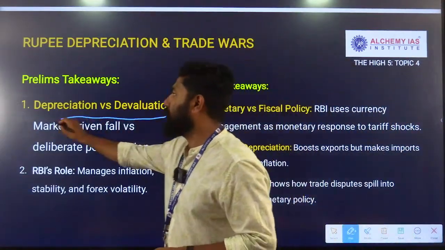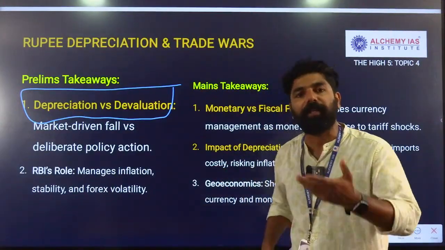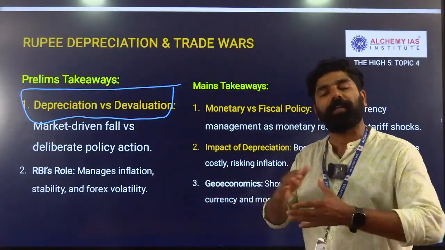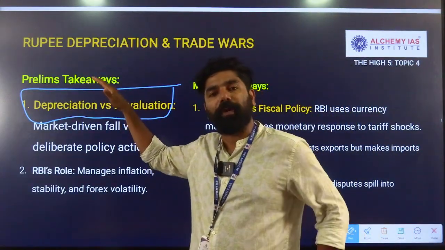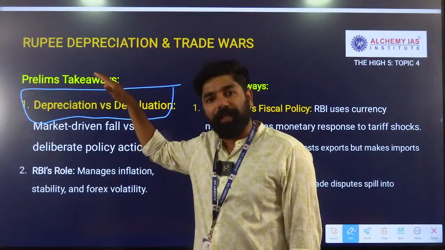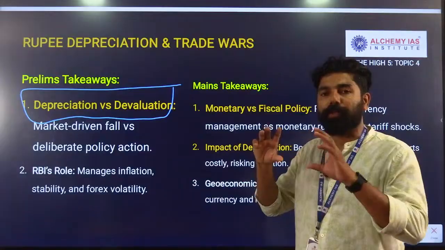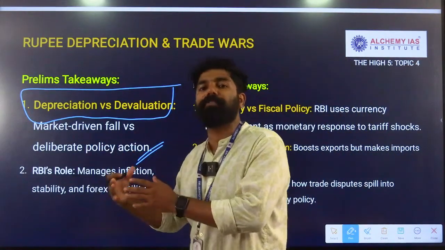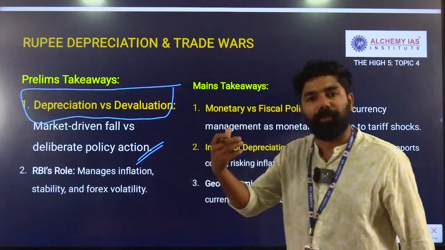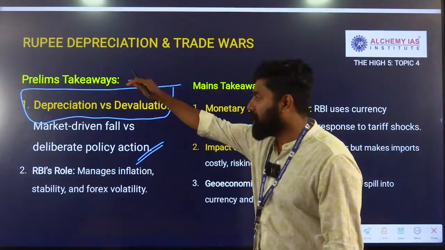For the prelims perspective, we have to understand the basic definition or the meaning of the concepts of depreciation and devaluation. Depreciation is market driven, where the rupee value or the currency value is decreasing. At the same time, the other concept is devaluation, which is through policy. It is a policy action that the central government takes, in its national interest, to decrease the value of its currency.